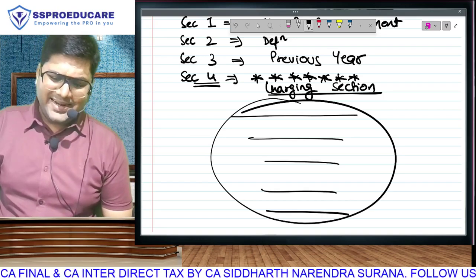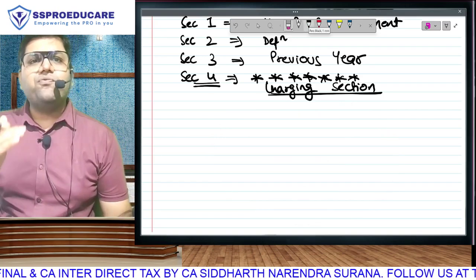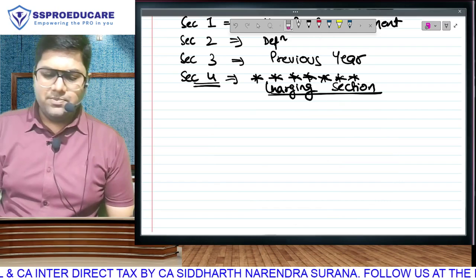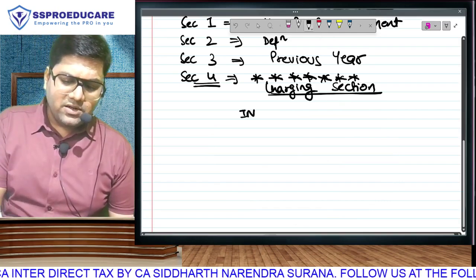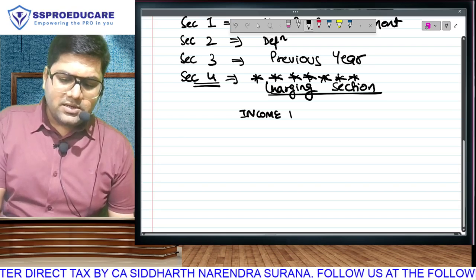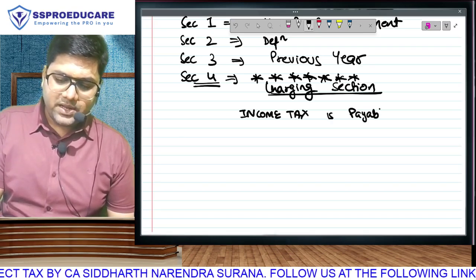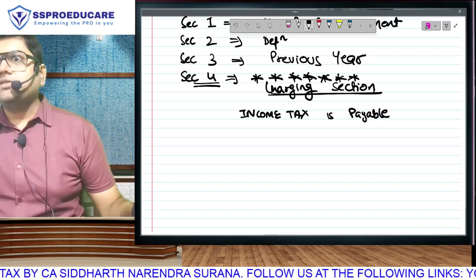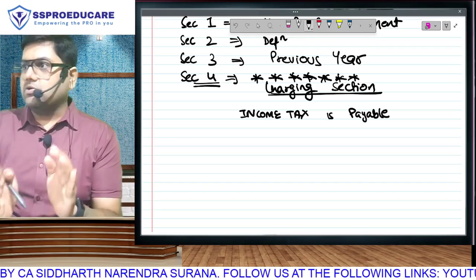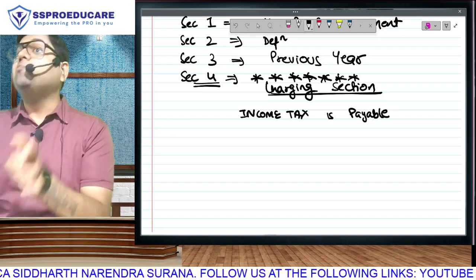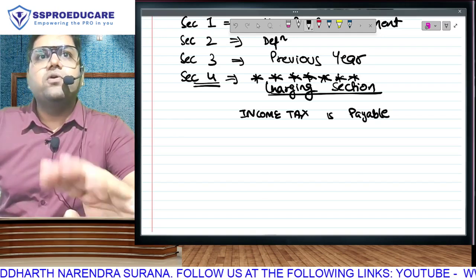A big sentence divided into 5 small understandable parts, starting with the first line, which says income tax is payable. This is the role of the charging section. The charging section's role, duty, responsibility is this: to make you liable for payment of what?